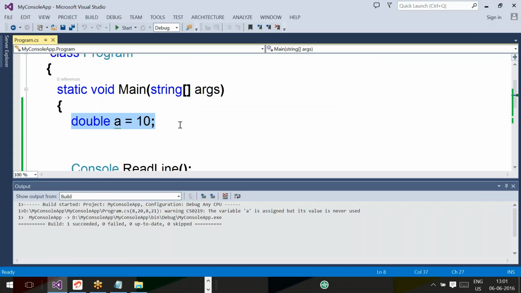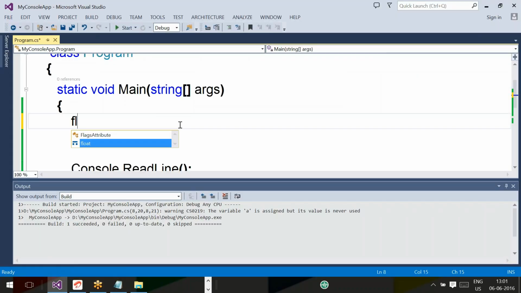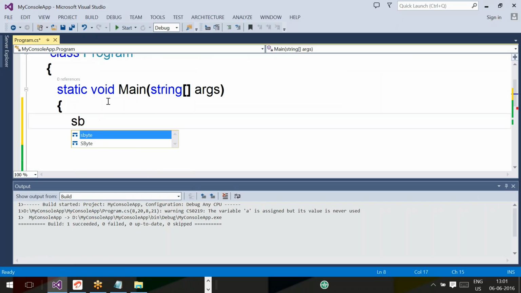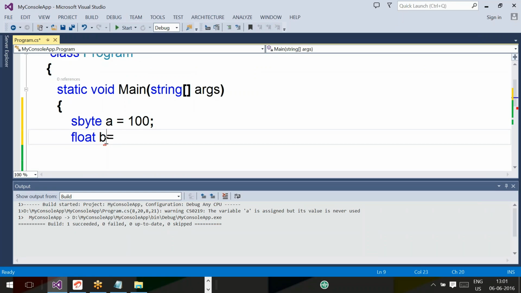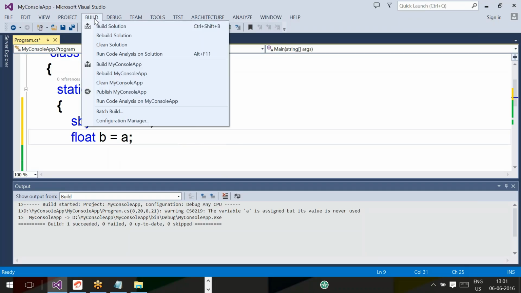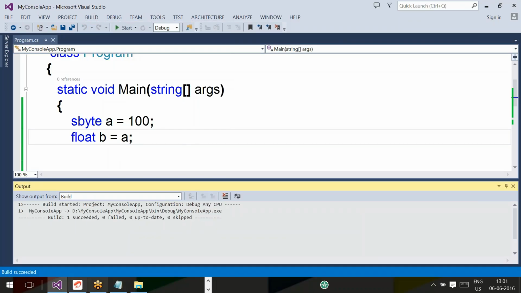You observe sbyte to float. Let's say, before that, you can write sbyte A equal to 100, float B equal to A. Any error? Are you getting any error? No error. Means it is supported by which typecasting?